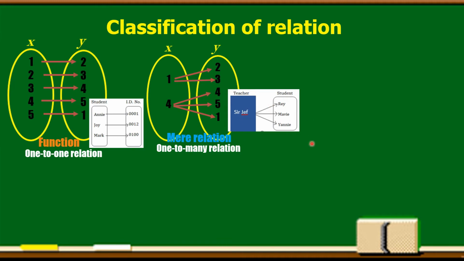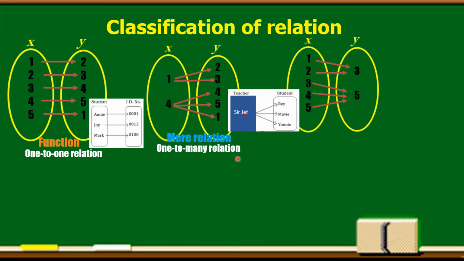Also here, the relation is teacher and students. So, one teacher, then many students. So, that is a one-to-many relation. Another example is a many-to-one relation. Here, the elements of x, or the domain, are 1, 2, 3, 4, 5, each paired to exactly one element of the range, or y.